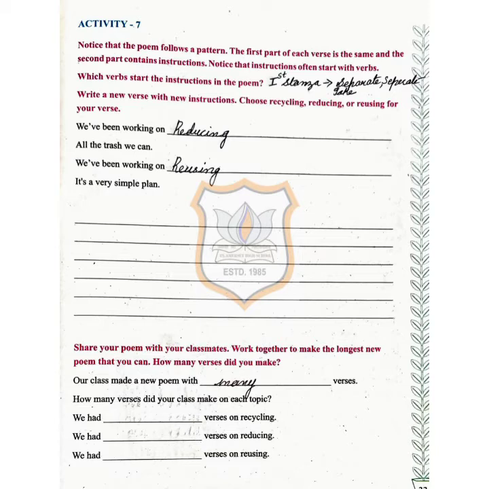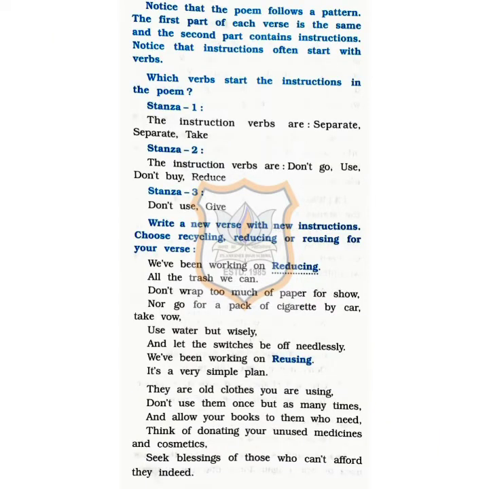Next, children, I am going to give an example of a new verse with new instructions. You can see here, already I have told you about the stanzas and how the instruction verbs are taken. Next is: write a new verse with new instructions. Choose recycling, reducing or reusing for your verse. We have been working on reducing all the trash we can. Don't wrap too much paper for show, nor go for a pack of cigarettes by cart. Take woe. Use water but wisely, and let the switches be off needlessly.